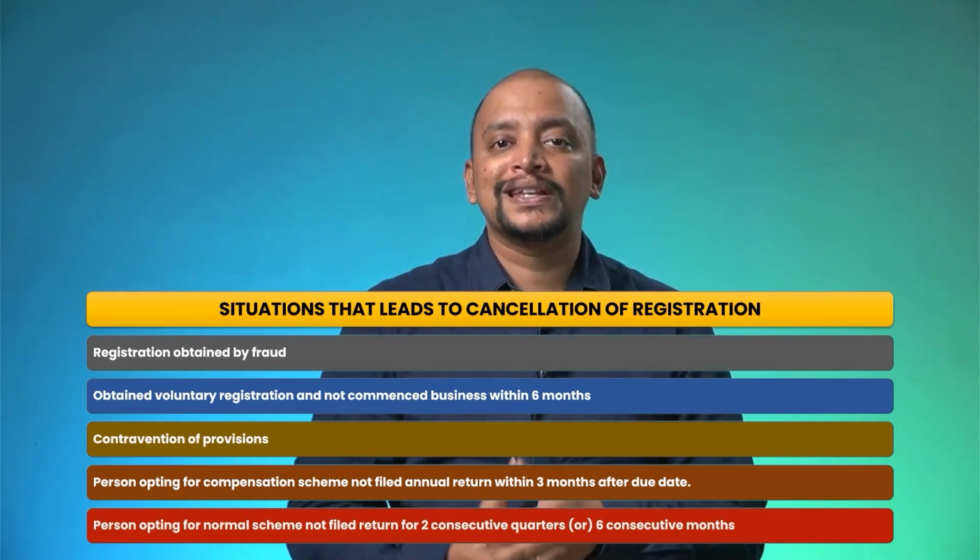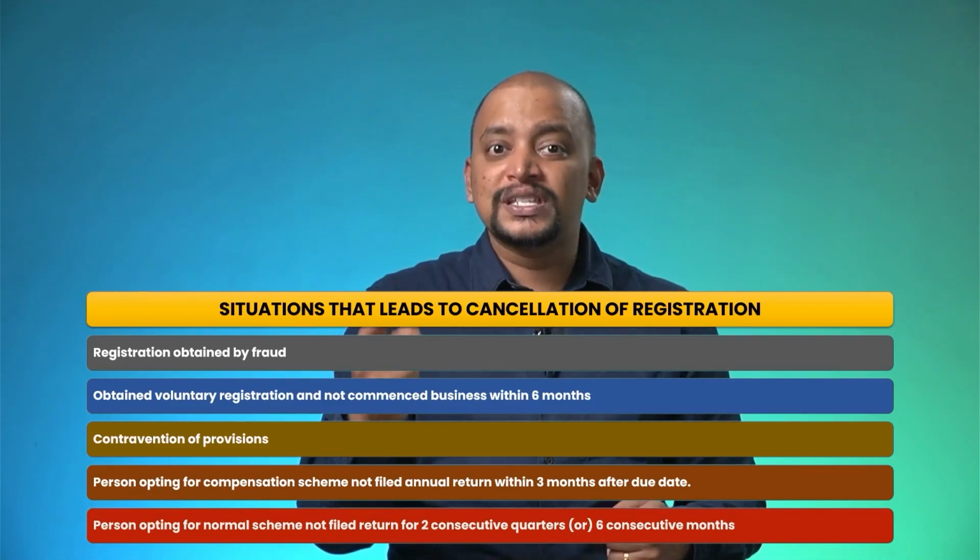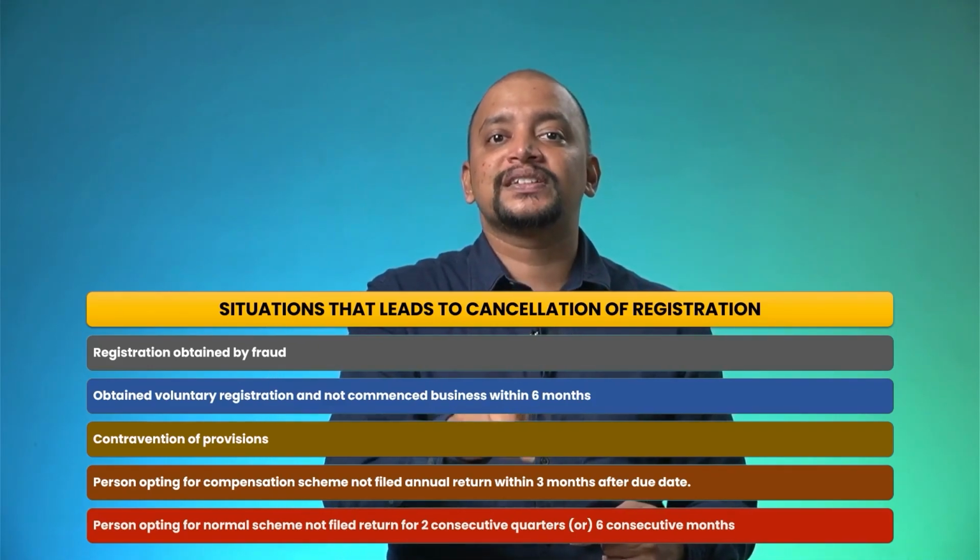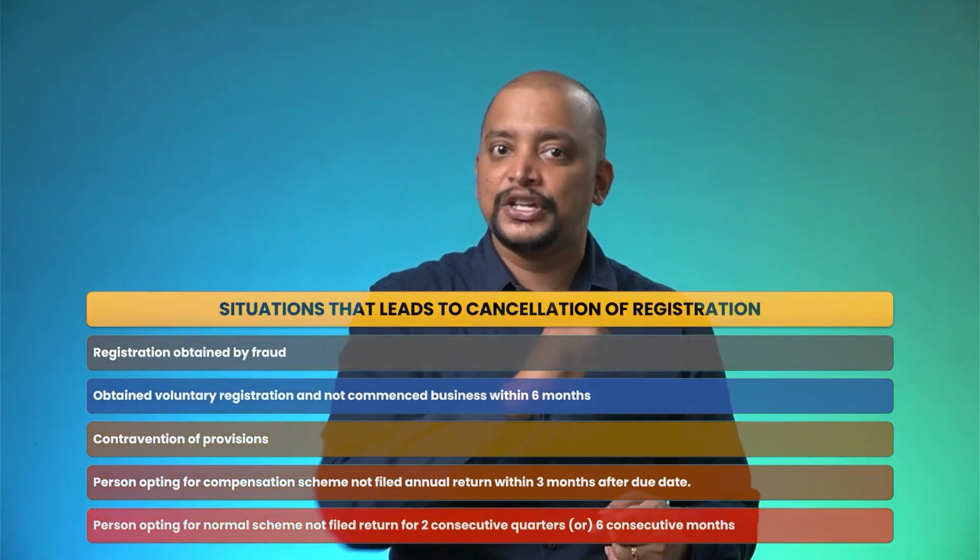So the last 2 points are: a person who is required to file returns under the composition scheme and has not filed within 3 months after the due date, and a person who is required to file normal returns and has not filed returns consecutively for 2 quarters or 6 months, as the case may be. In these 5 cases, the proper officer can initiate cancellation of registration.